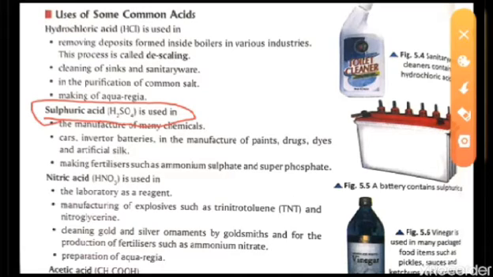If you open this lid part, cap part, you will see that the sulfuric acid is present. They are very dangerous. If it reacts with clothes or anything, it will burn that cloth. If it is put on the skin, it will burn the skin. We have seen this one.